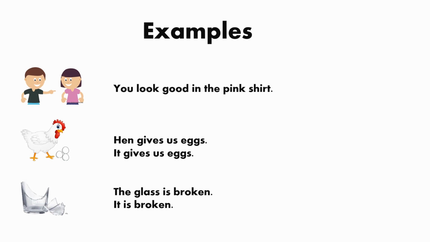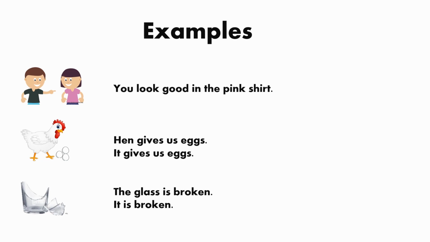What do you see in the next picture? Hen. Yes, and eggs. Hen gives us eggs. What do we use for hen? It. Correct. Very nice. It gives us eggs. It gives us eggs and meat also. Here I just use eggs. It gives us eggs.